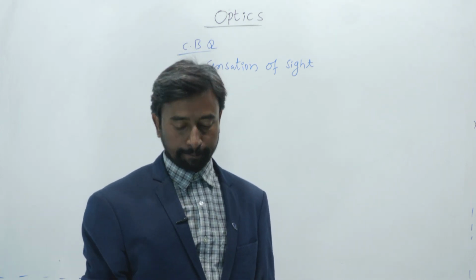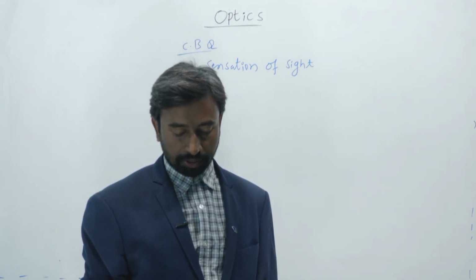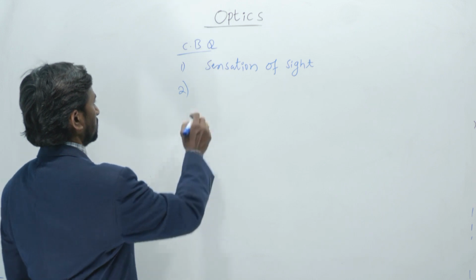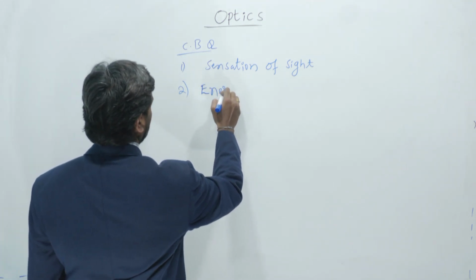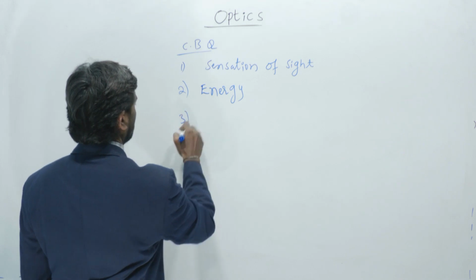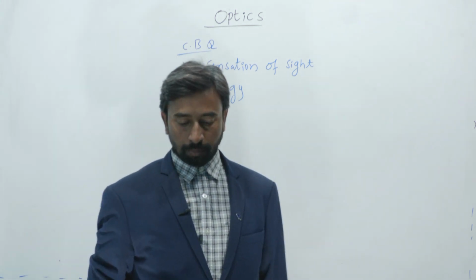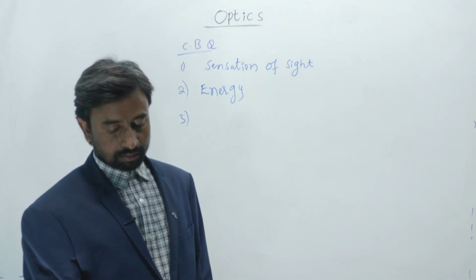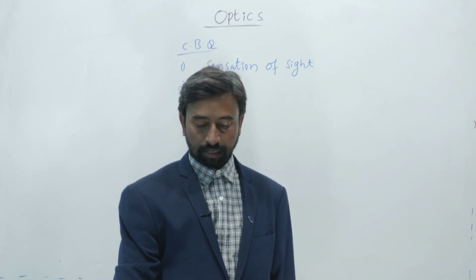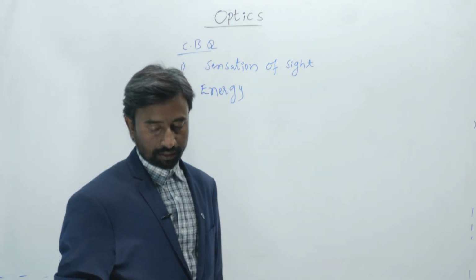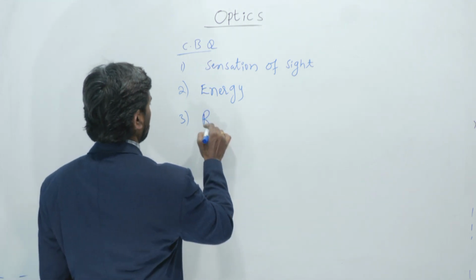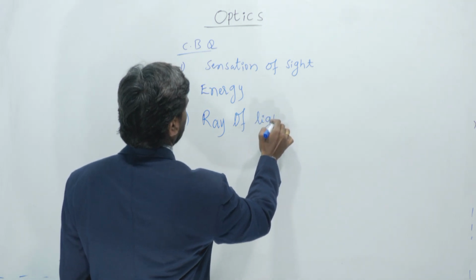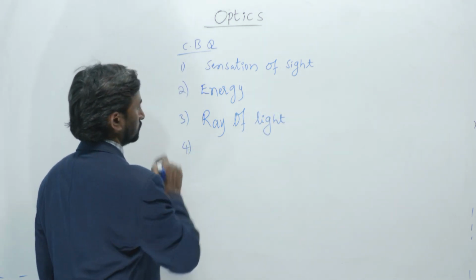The second question: light is a form of dash and it travels in a straight line. From the basic definition, light is a form of energy. That is the second answer. The third one: the path which light energy travels in a given direction is called a ray of light. So for the third one we write ray of light.